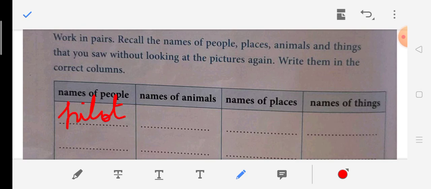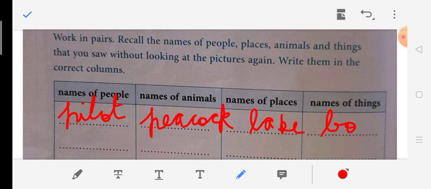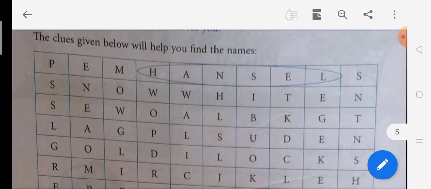Then animals, I saw a peacock. So without going back, I'm going to write peacock over here. Then places, I saw a lake or a swimming pool, you can also say. Name of a thing, I saw a bottle. This is a memory game where you first observe your pictures properly and then do it correctly. Okay children, this again is to be done by you. Then let us go to the next one.